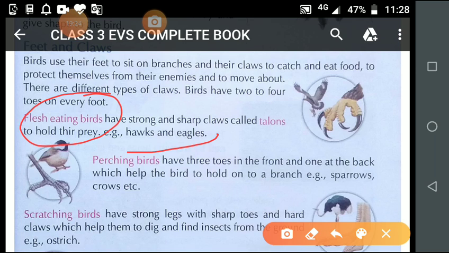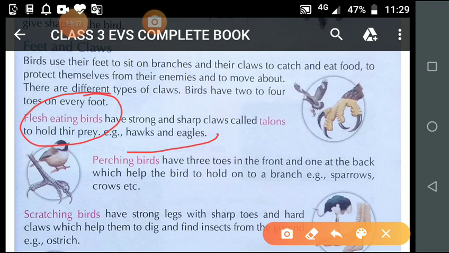Student, I am repeating, birds which kill other animals and eat their flesh are known as flesh eating birds. Is this clear to you?